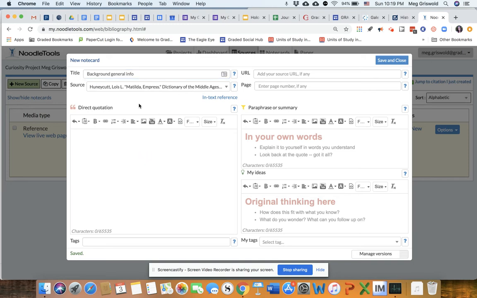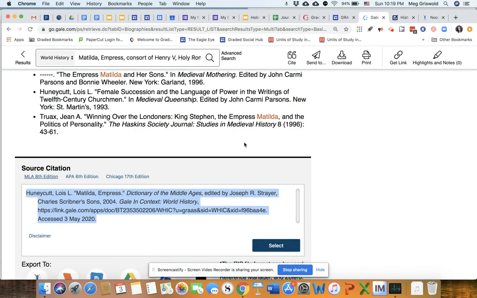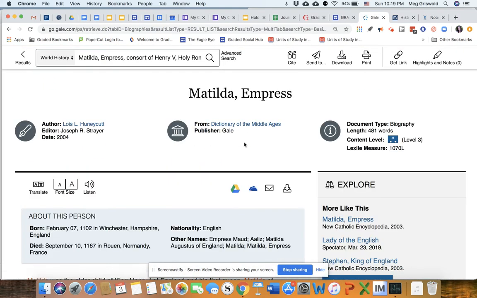Now, direct quotations, I'm going to click off that again. We copy and paste anything that is the exact words or images, and we put it in here, okay? Anything in my own words, I put over here, and any original thinking, like what do I wonder? What do I want to follow up on? Or like ideas maybe how I want to incorporate into my project.